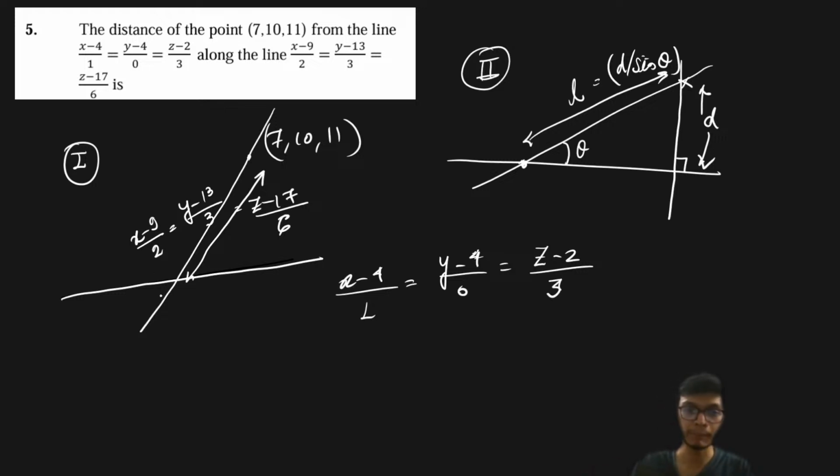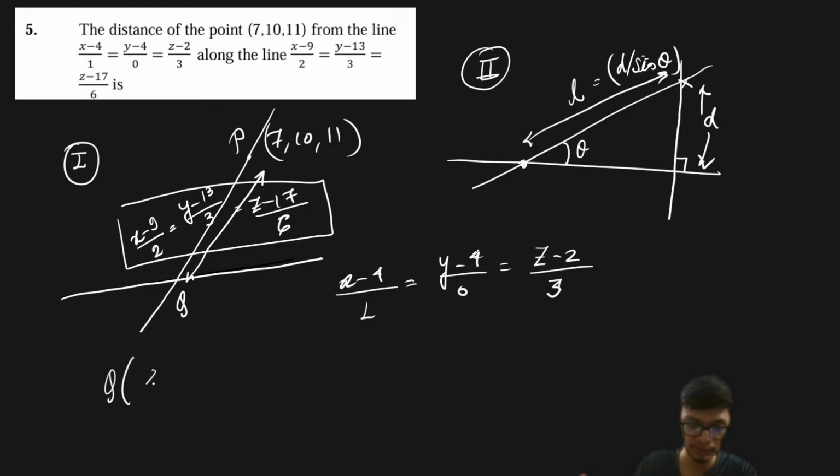So what I'm going to do is assume a point on this particular line. Let us call this point Q and this point P. So any point Q can be given as (2 lambda plus 7, 3 lambda plus 10, 6 lambda plus 11), right? Now this point is lying on this particular line, so I will just satisfy this criteria over here.